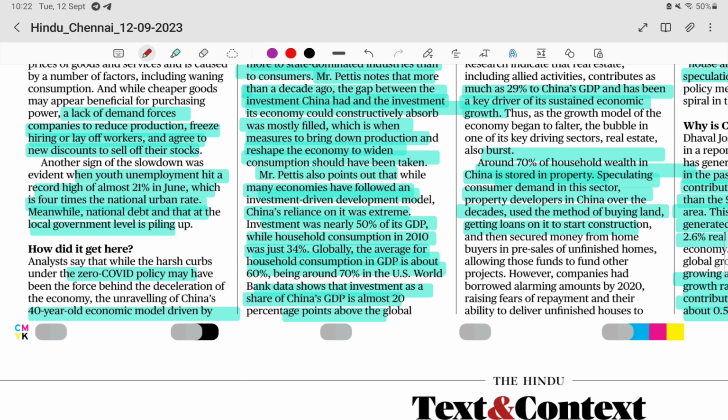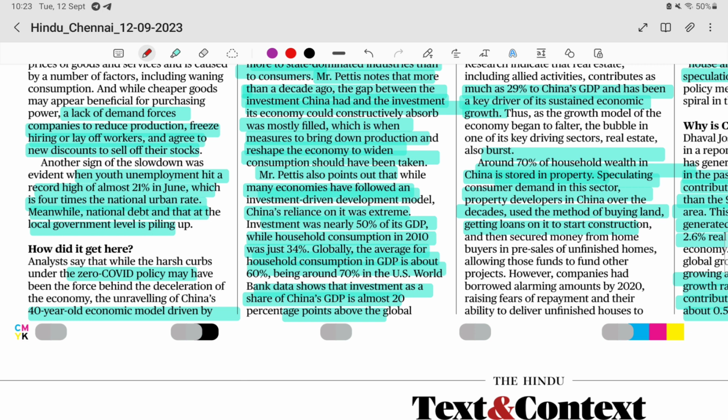They also note that every economy, like the USA and Europe, followed investment driven development. China also followed the same kind of model, but China followed this investment driven, supply side reform economy more than other countries. The investment was nearly 50% of its GDP.